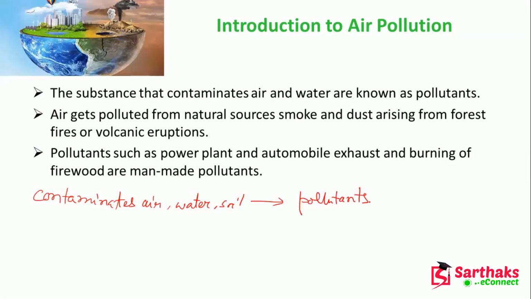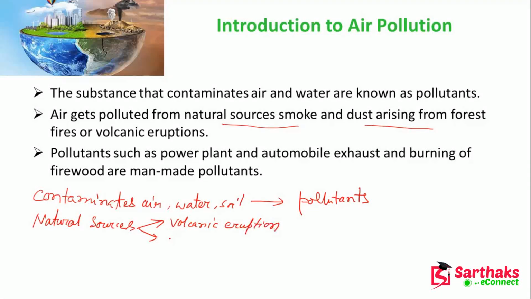Air gets polluted by natural sources, smoke and dust arising from forest fires and volcanic eruption. So natural sources that are responsible for air pollution: one is volcanic eruption, another is forest fires, right?